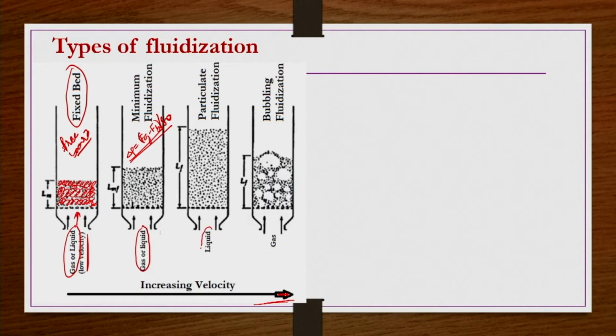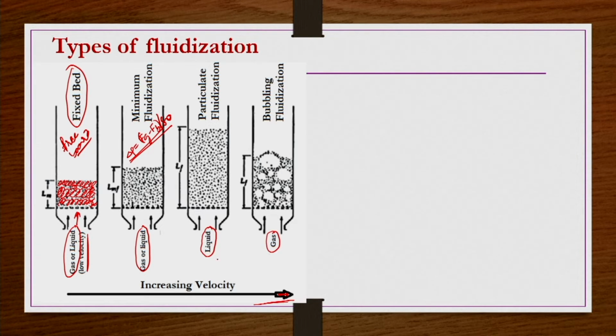After this point, further increasing the velocity, the expansion of the bed is going to take place, and then voidage is going to increase, and the bed will no longer be in fixed bed conditions. Okay. So, if you further increase the velocity, then the effect of the type of fluidizing medium is going to show in the patterns that are going to form.